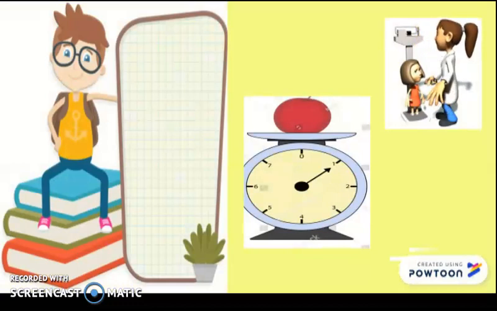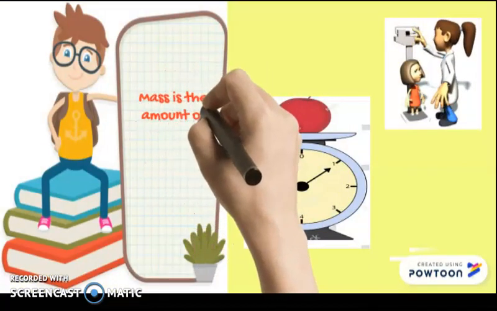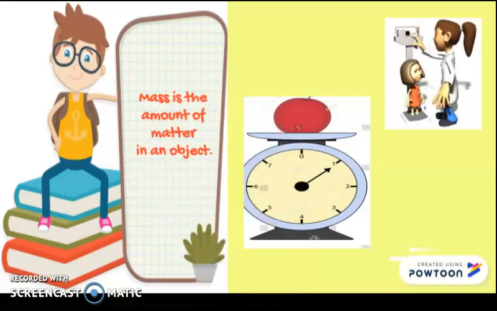Okay, actually, my dears, when you use the scale to measure your mass to see how heavy you are, this is actually the mass. So when we use the scale, as you can see in the pictures, we use the scale to know how heavy our bodies are. So for example, my mass is 60 kilograms or your mass is 40 kilograms. The apple's mass is, let's say, 60 grams. So mass is the amount of matter in an object, how heavy the substance is.